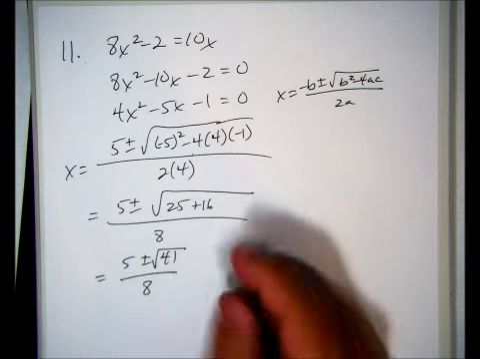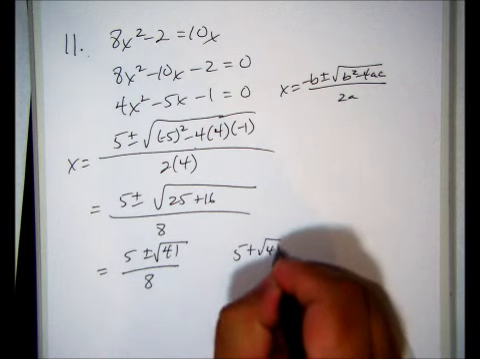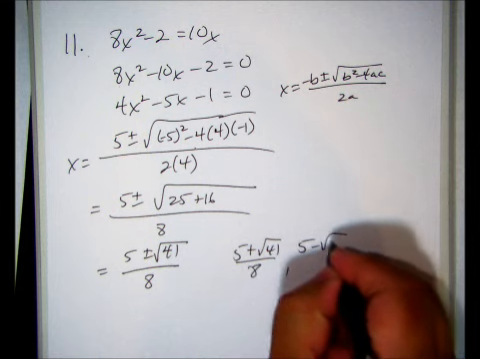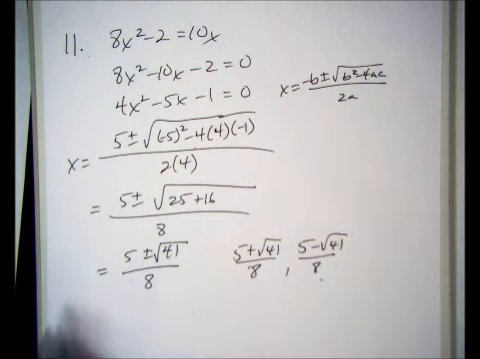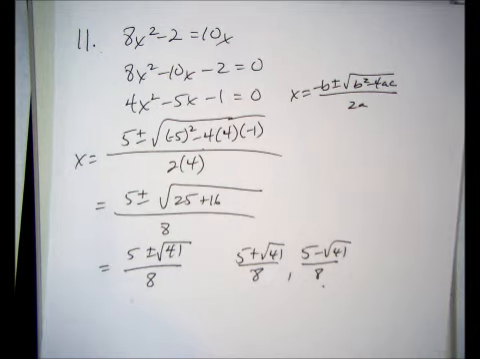The worksheet that you will look at gives the answer in this form. 5 plus square root of 41 over 8, or 5 minus square root of 41 over 8. As far as I'm concerned, this is good enough. Okay? Alright, that's number 11. Number 13.